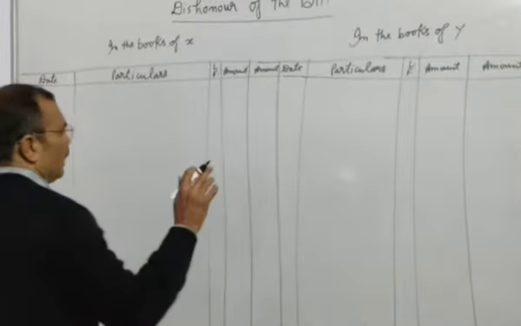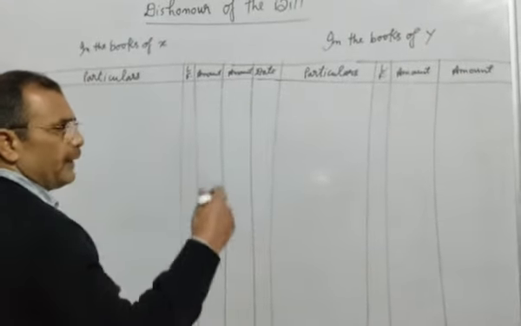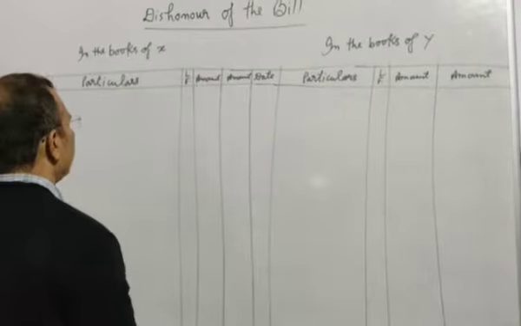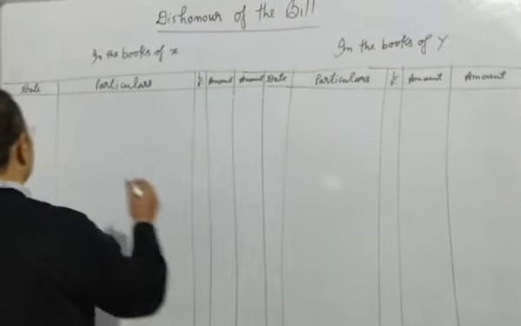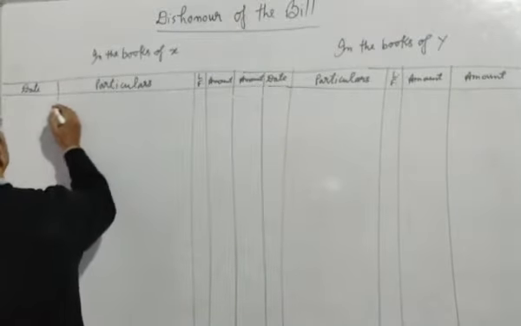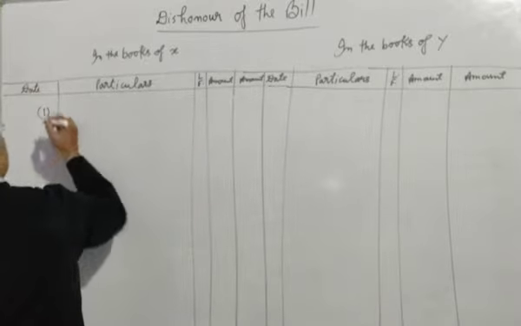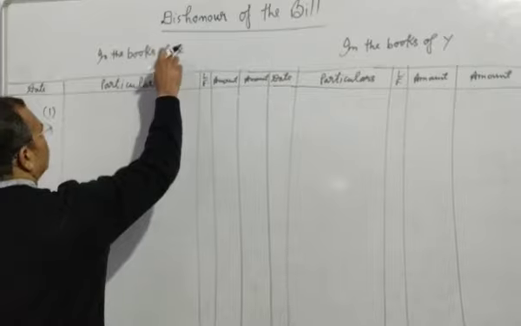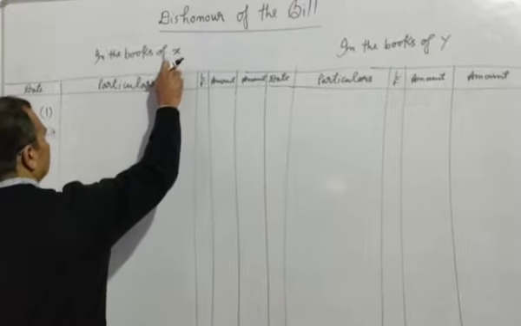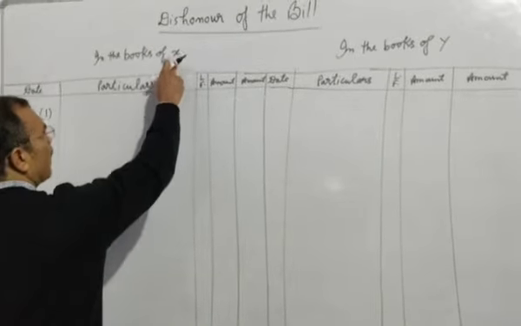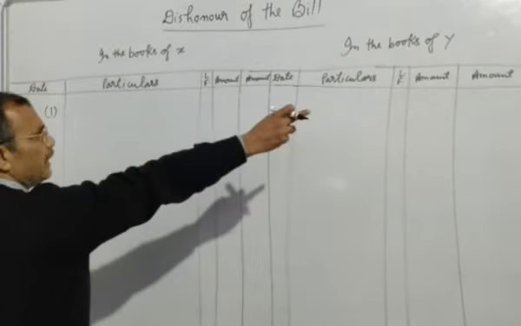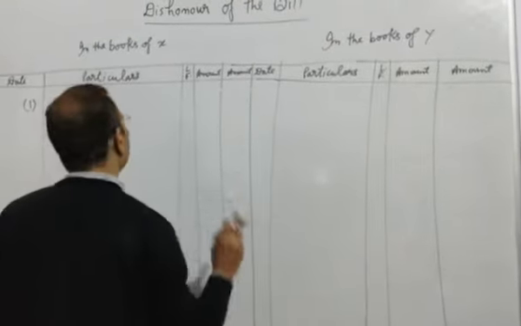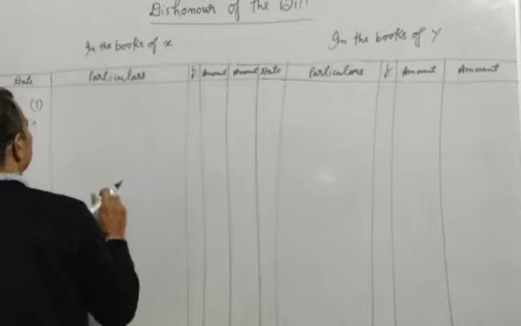Suppose after writing the bill, on the maturity date, when the drawee denies the bill, at that time we will pass this. This will be the first condition, when the bill was with the drawer, meaning X. We are taking the name of the drawer as X and the name of the drawee as Y. So what will be the first condition?